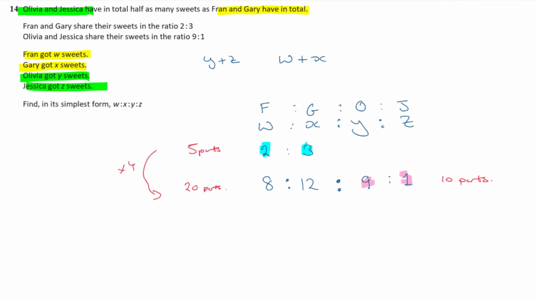So finding its simplest form, W, X, Y and Z, I think that's it, isn't it? Can I simplify it down? I can't, because I've got a 1 on the end there, so I'm not going to be able to simplify it any more than it already is. So that is the final form: 8 to 12 to 9 to 1.